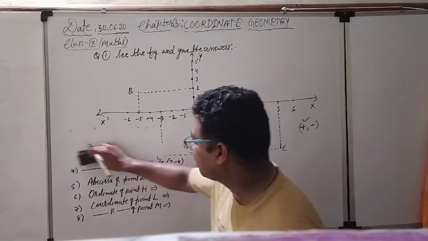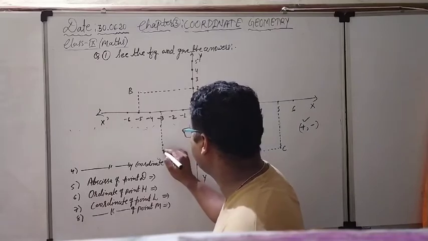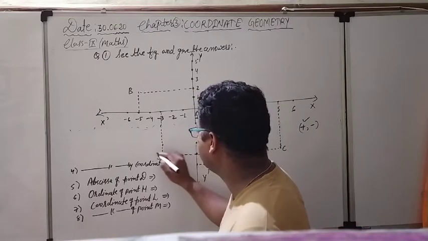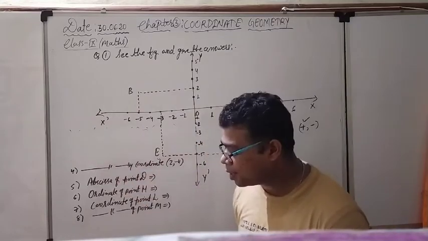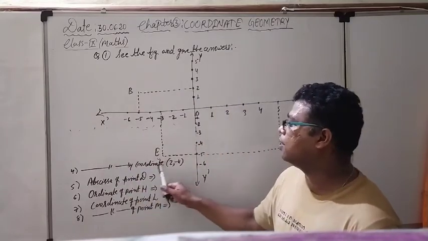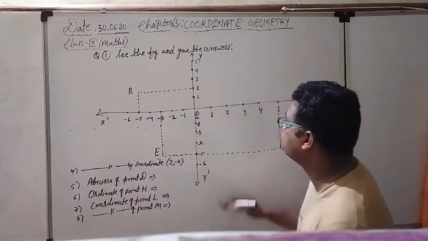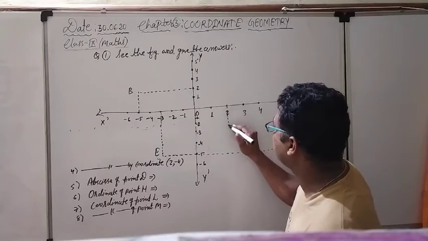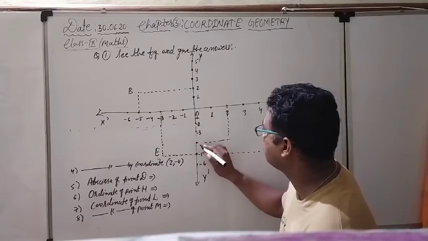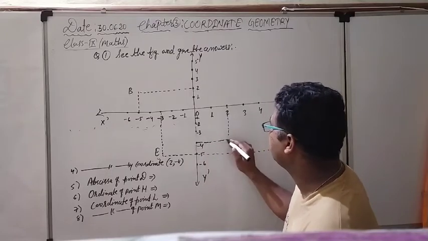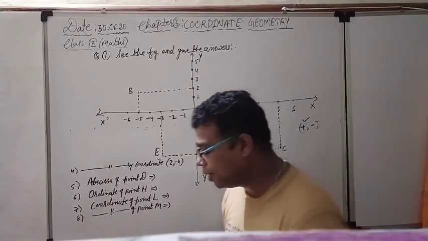Again I am coming to the next question, question number 4. I am going to rub it also so that we will understand properly. This is the point E. We have taken it as point E. Again we have to tell the answer. Point identified by the coordinate 2 and minus 4. So this 2 and minus 4. This is the minus 4. No problem. The question asks me what is the point which is identified by 2 and minus 4.